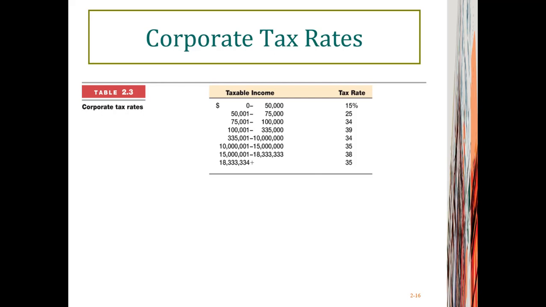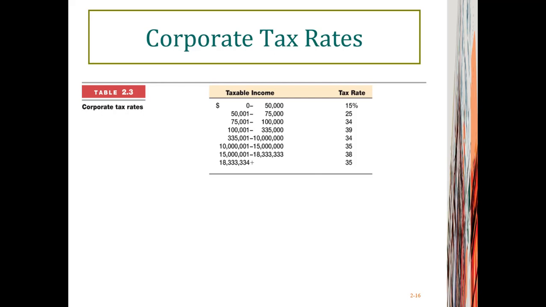When that number goes up to the range of 50,000 to 75,000, the tax rate will increase dramatically from 15% to 25%. And if a company is making, let's say, something between $335,000 to $10 million, then the tax rate for that portion of money would be 34%.